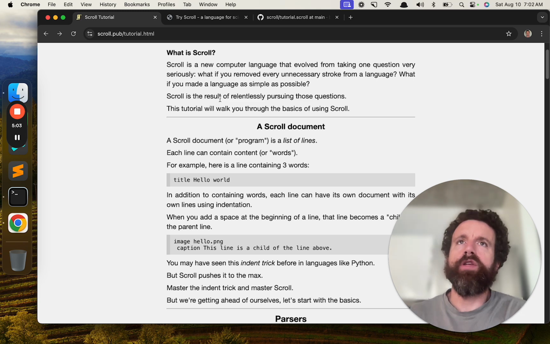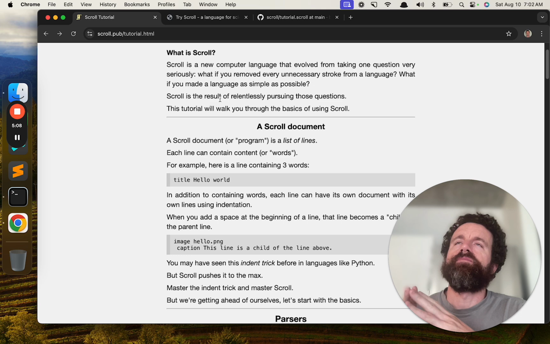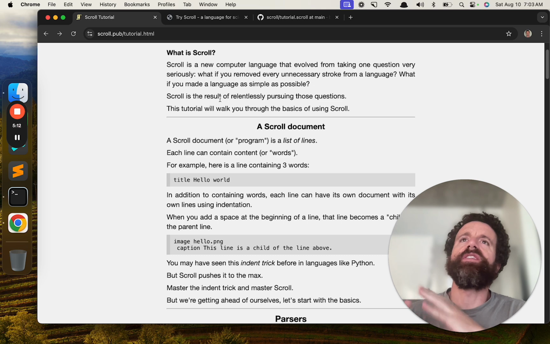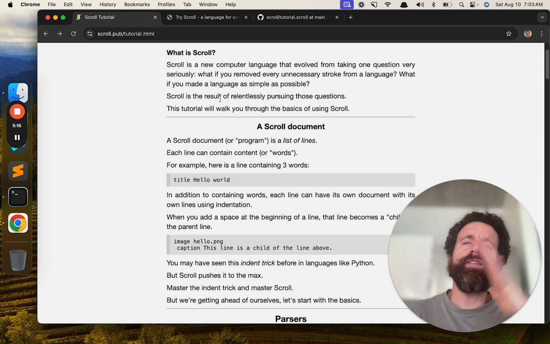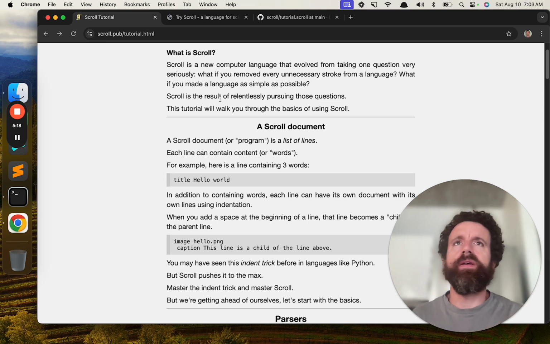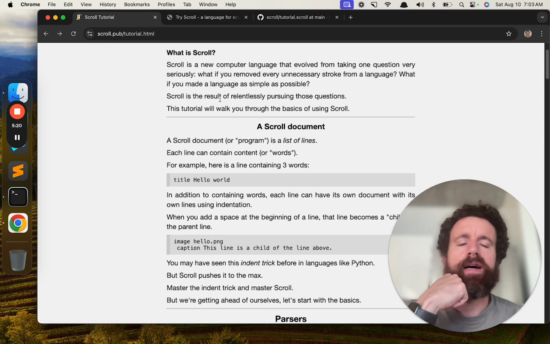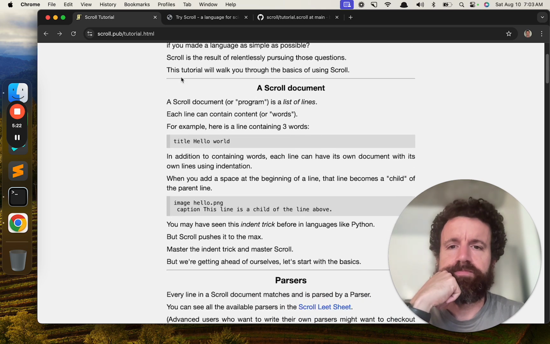And that way, when you get your ideas into that form, you don't have to worry about it anymore. It's done, and it's going to be easy to maintain. And anyway, that's what we try to do with Scroll.